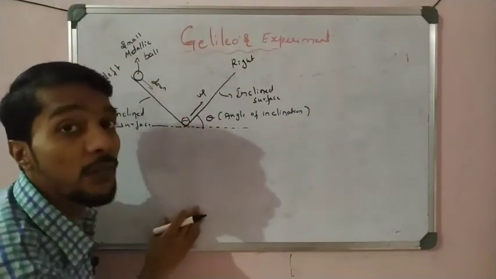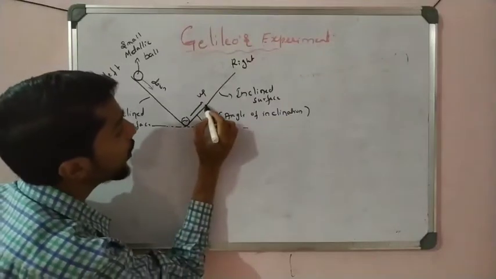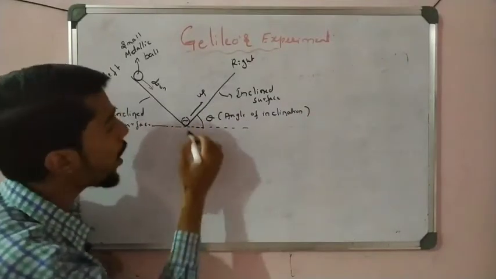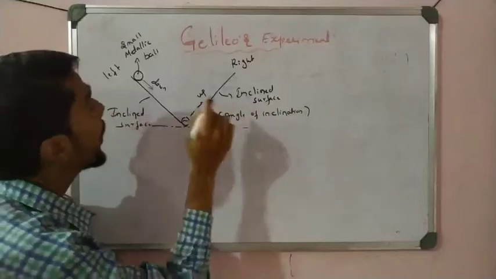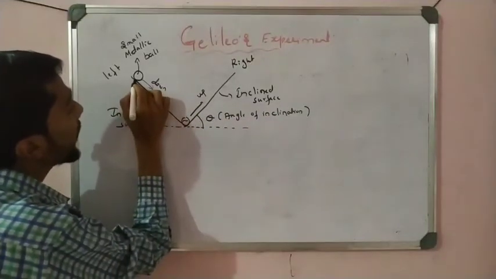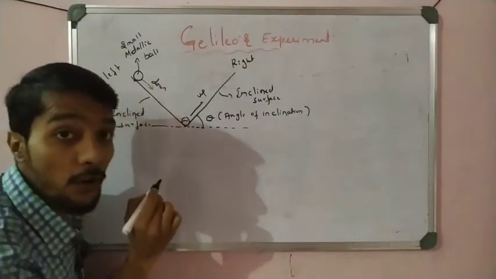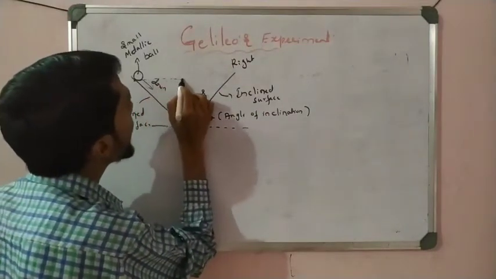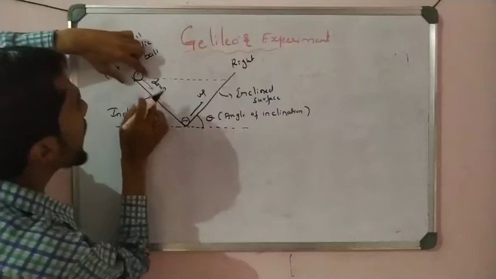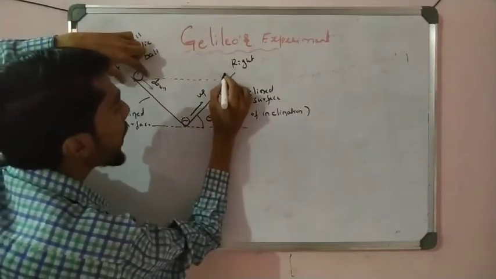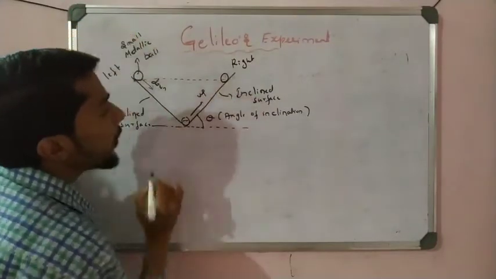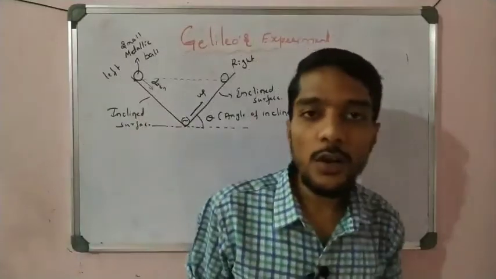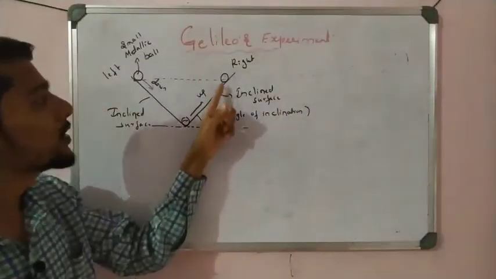How much height will it reach? Will it reach this height or this height? Will it go outside of the plane? No. At whatever height Galileo releases it, the ball reaches that same height. So the ball moves to the same height.